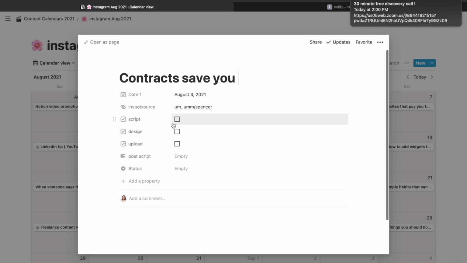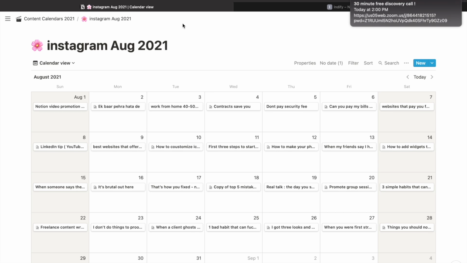And then I can add the post script here, and then when I'm done with the scripting, I can check it off. When I'm done with the designing, I can check it off. And when I'm done with the upload, I can check it off. So it is very efficient. And as you can see, the content of my August is already planned for Instagram, and it is really effective, and it saves a lot of time, and it keeps all the things together at one place.